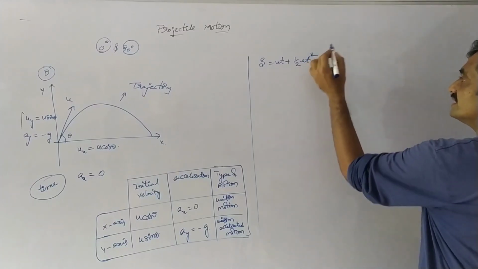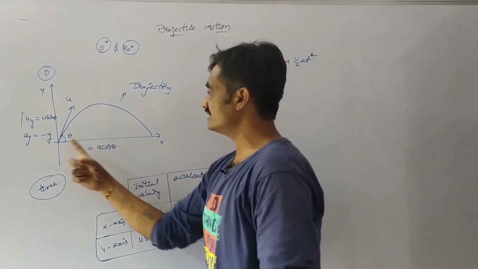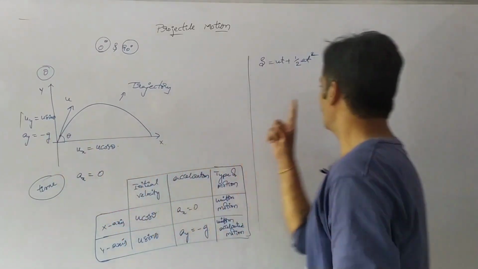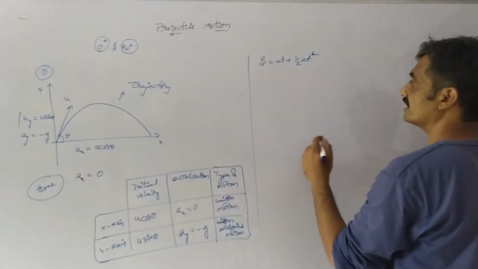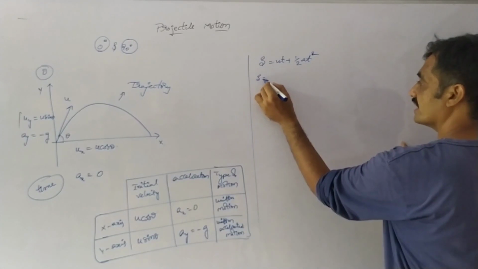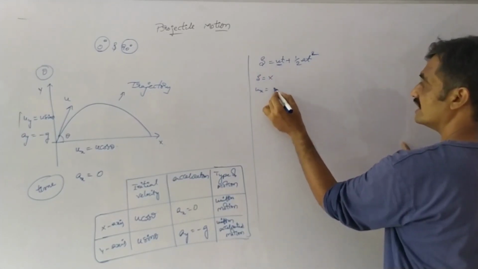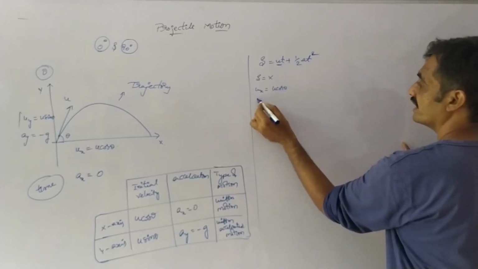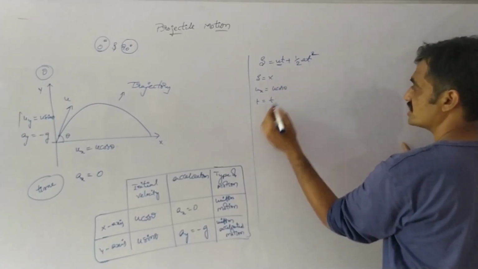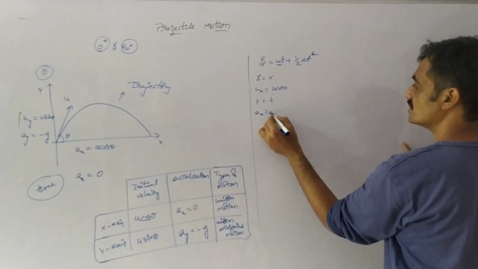Already we had represented that the common quantity along the x axis and y axis is time t. Based on that, here s equals x, and velocity is u suffix x equals u cos theta, time is t, and acceleration along the x axis is 0.